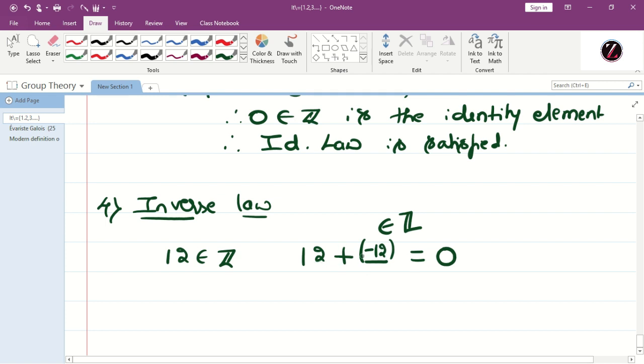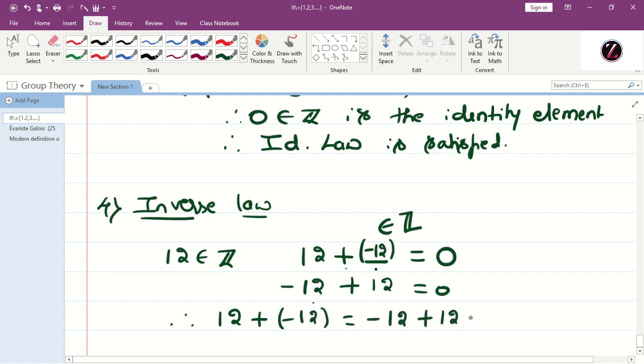That means for 12, if you add minus 12, you get 0. Whether it is true in this case also, for minus 12, if you add plus 12, again I get 0. Therefore it is of the form A star A inverse is equal to A inverse star A. I got identity element. Therefore 12 plus of minus 12 is equal to minus 12 plus 12 is equal to 0.